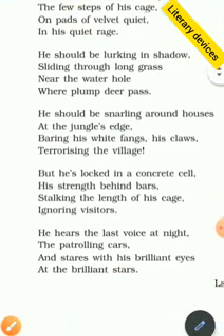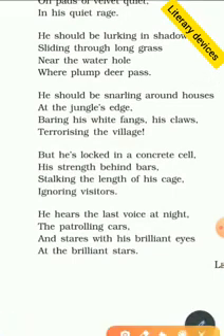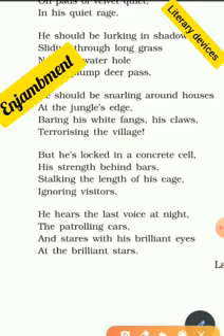So let's go to the second stanza. In the second stanza, again we can see that there is enjambment. Enjambment is nothing but lines which end without any punctuation mark, so that the sentence continues further. So in the second line of the second stanza, sliding through long grass near the water hole, you can see the line is continued without any punctuation mark. Full stop, comma, colon, semicolon, nothing is used at the end of the line. So that literary device becomes enjambment.